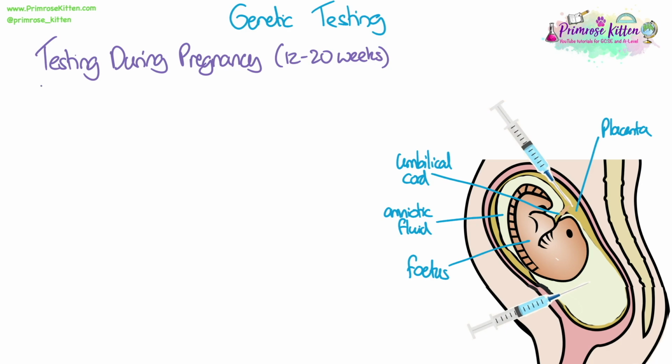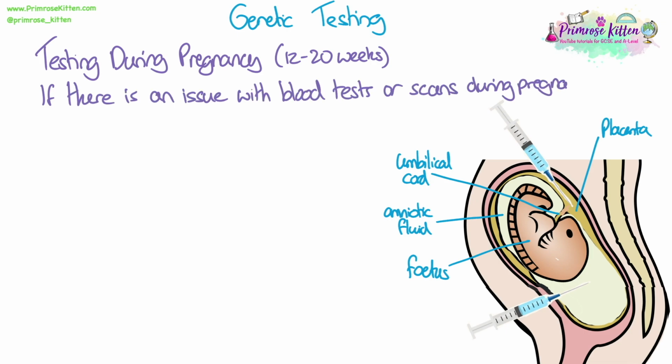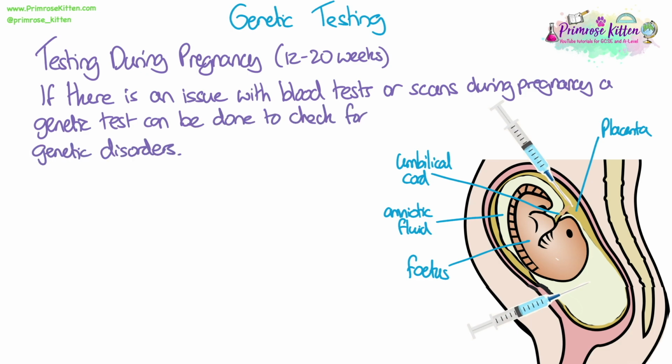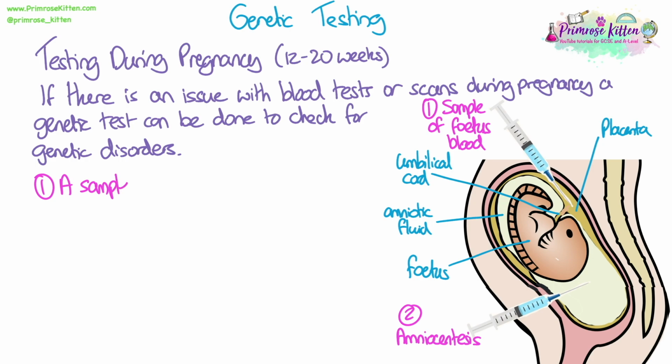Testing during pregnancy. This happens between around 12 and 20 weeks. If there is an issue with a blood test or an ultrasound scan during a pregnancy, then a genetic test can be done to confirm if there's any issues and if the fetus is healthy. Because any issues could be caused by genetic disorders, so this is a way of checking for those. There's two different types. A sample of the fetus's blood could be taken, or a sample of the fluid, the amniotic fluid in the sac around the fetus can be taken.